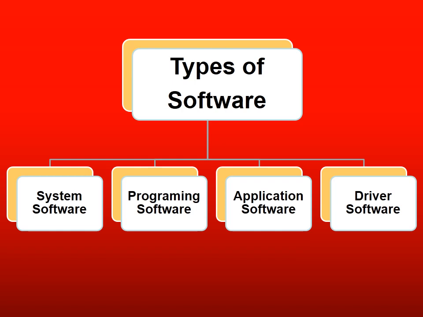Example is an operating system. While programming software is a software which is used to develop programs. Application software is any apps. In mobile terminology we call it apps, and in computer we call it different programs such as Word, PowerPoint, Excel, etc. And what is driver software?